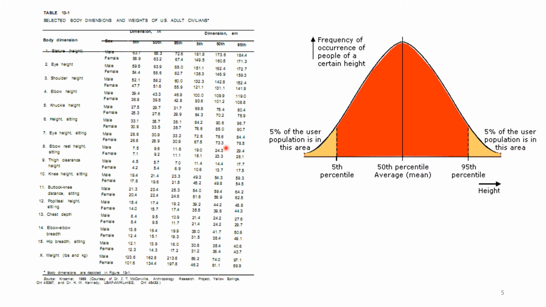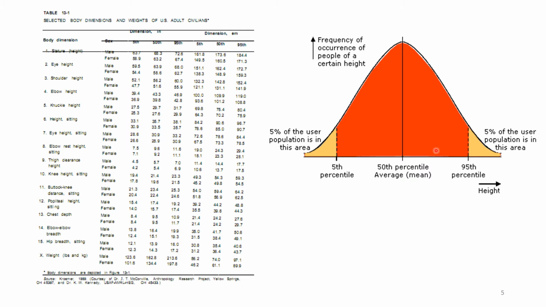So the importance of this graph in anthropometric data is that when you design something, for example a seat, or the position of a switch, you should consider this 5th, 50th, and 95th percentile significance. That is, you should first of all decide whether you are going to design for the 5th percentile of the population, or you are taking into consideration the major group, the average group of people, that is the 50th percentile, or you are designing for the 95th percentile.